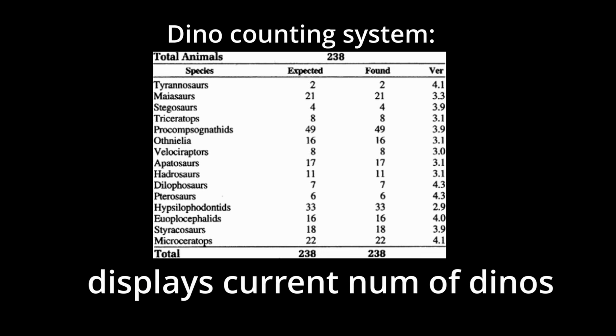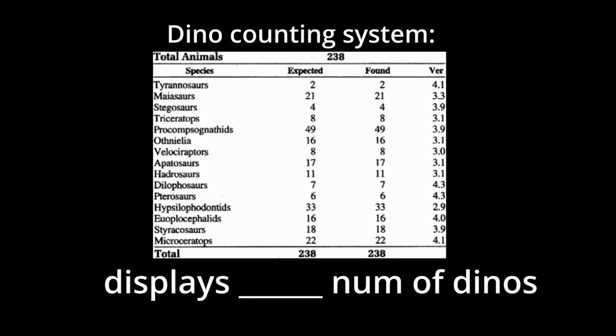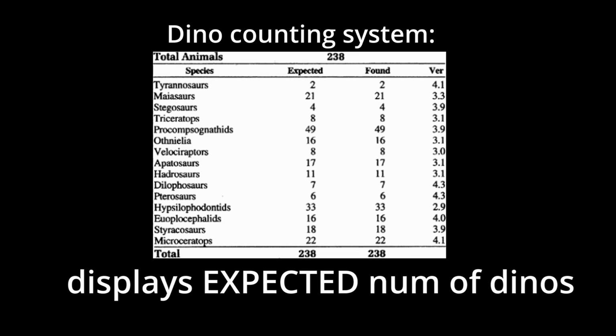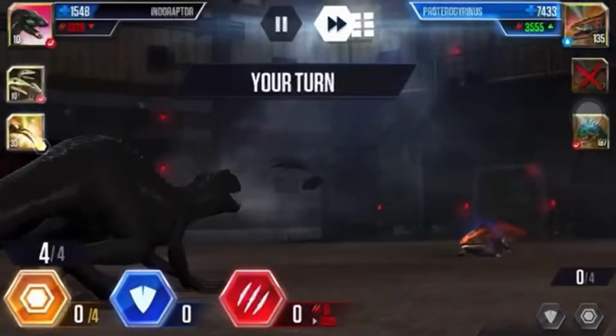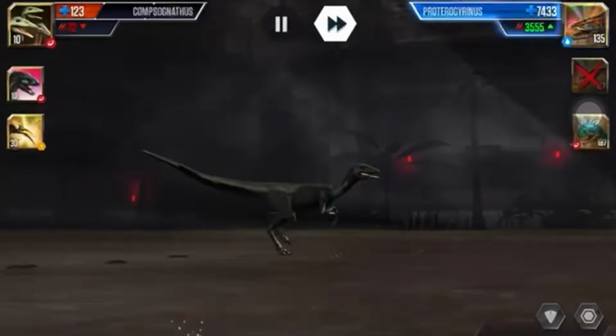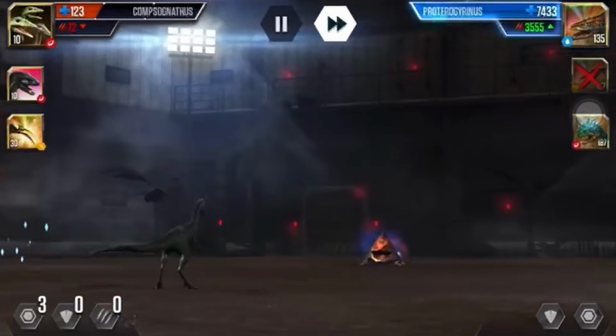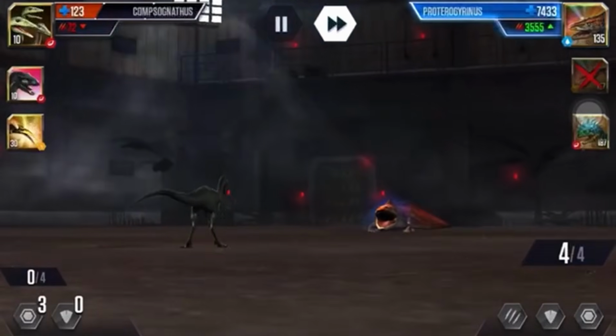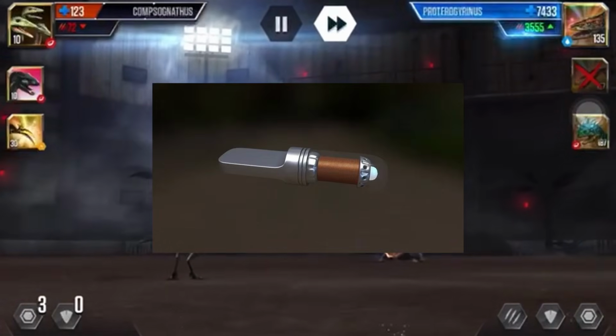Besides this motion sensor and video data, there's also a type of backup method for keeping track of the dinosaurs. There exists a tracking system where the computer can display the current, well, not current, actually, the expected number of dinosaurs on the island. This tally of dinos is updated about every 15 minutes. This separate tracking software isn't explained thoroughly, but it can be assumed that every creature has some type of device implanted in them at birth.